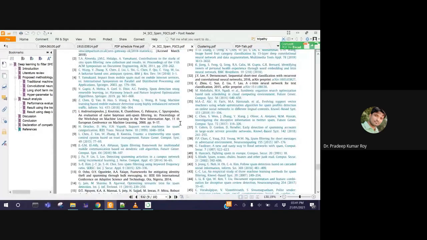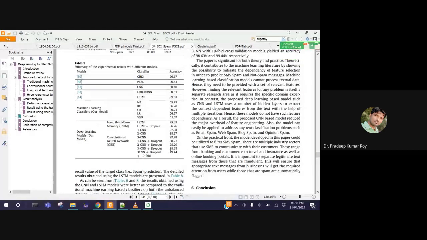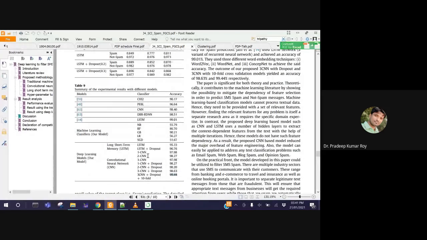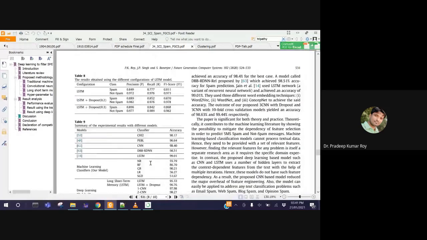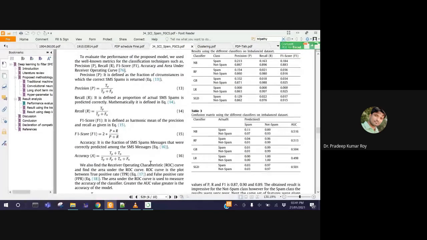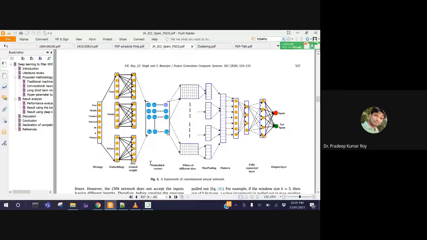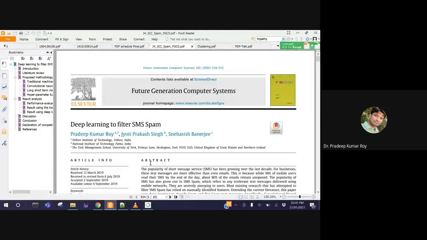You can see the outcome here. The best result is 99.44 using the 10-fold cross validation technique. Many attempts and many variations were taken, and then this result came. So if you do a little bit of parameter tuning, you will probably receive a good or desired accuracy, whatever you need. But it needs a lot of time and patience to get the required results. So that's all for me.